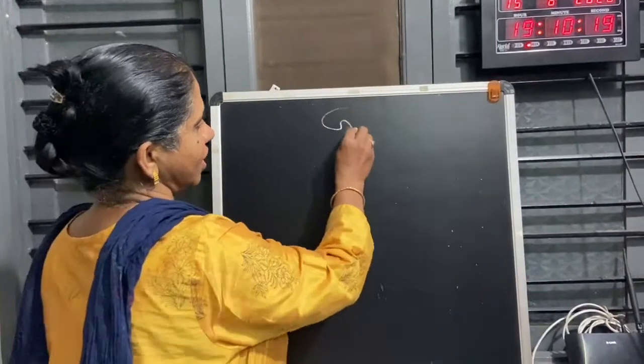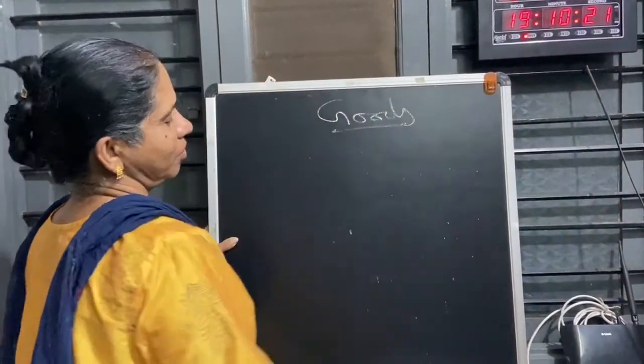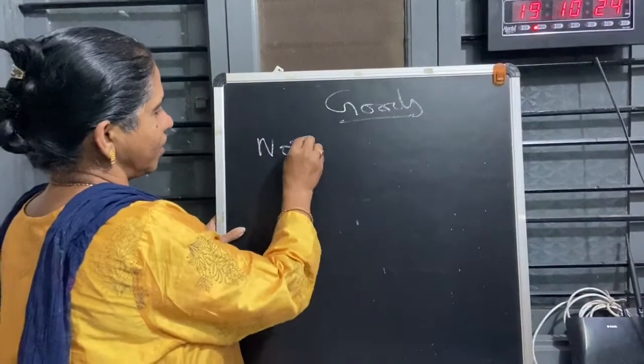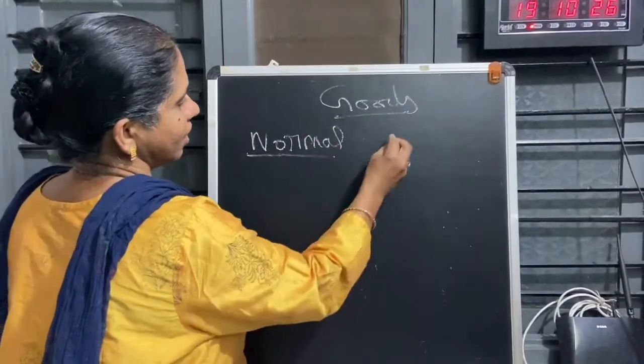Hello girls. Today we are going to see about goods. What are the different types of goods? Normal goods and inferior goods. First we will see the normal goods and inferior goods.